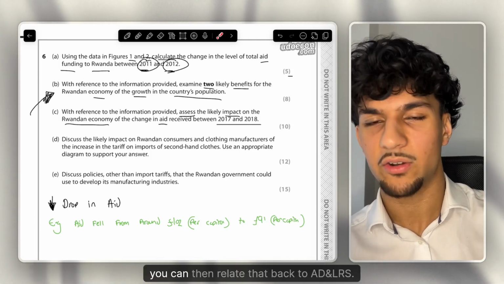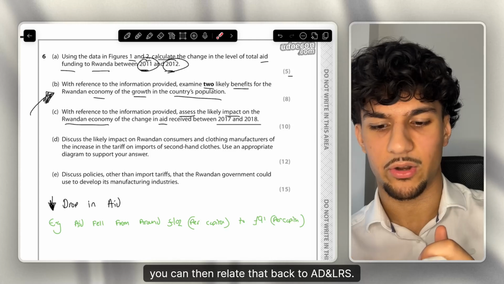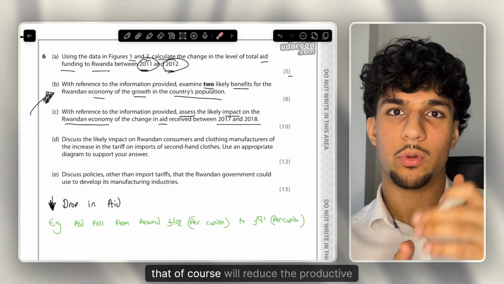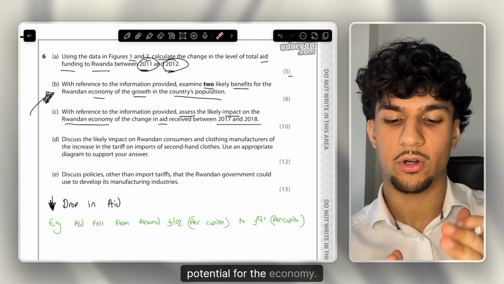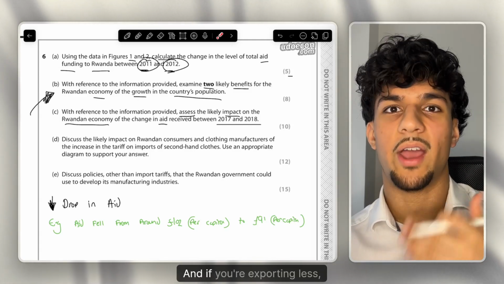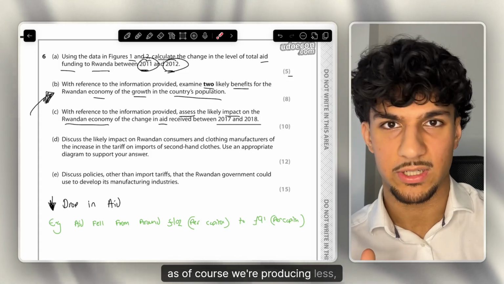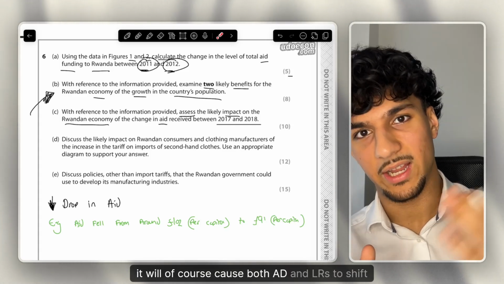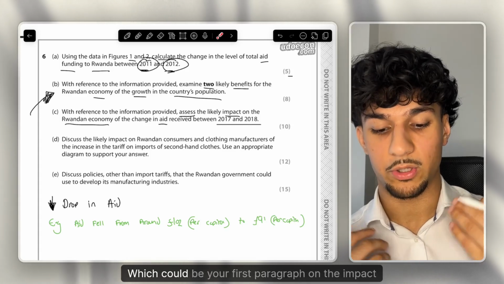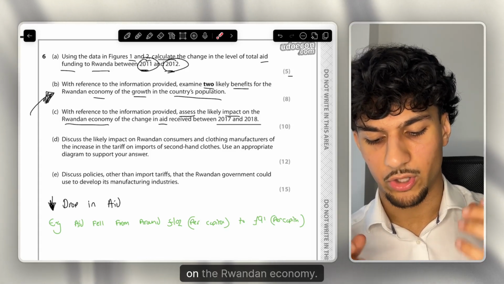And if there's less output, you can then relate that back to AD and LRS. Why? If the workforce is less skilled, that will reduce the productive potential for the economy. And very simply, one component of AD is of course exports. And if we're exporting less, as we're producing less, it will cause both AD and LRS to shift in. Therefore, negative economic growth, which could be your first paragraph on the impact on the Rwandan economy.